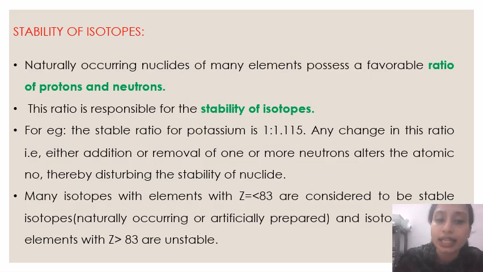Isotopes of elements with atomic number less than 83 are considered to be stable, whether naturally occurring or artificially prepared, and elements with atomic number greater than 83 are unstable. So isotopes which have atomic number less than 83 are considered stable, and greater than 83 are considered unstable.